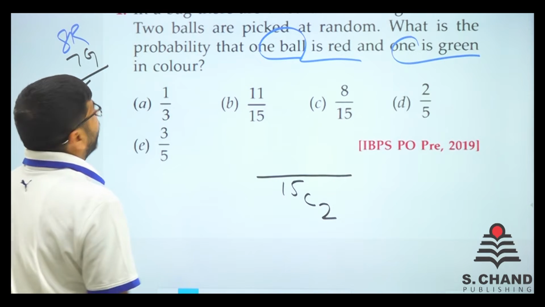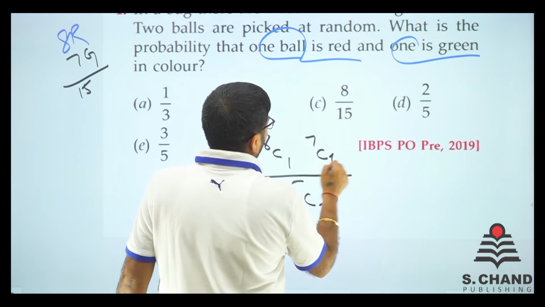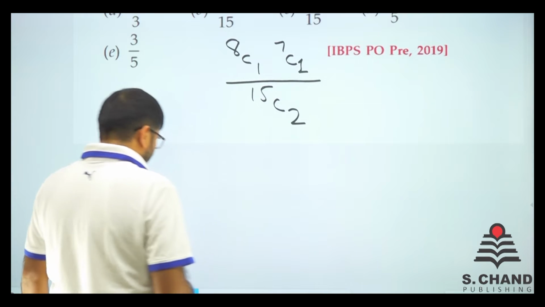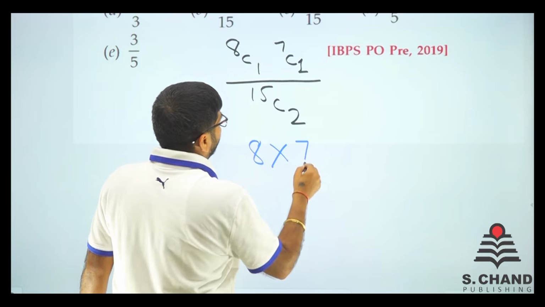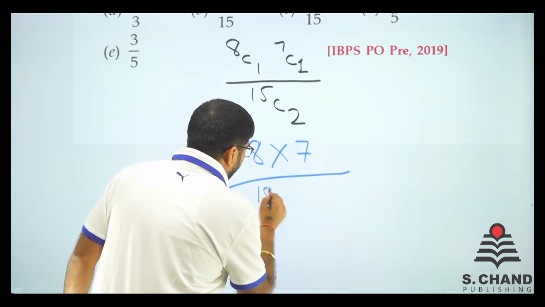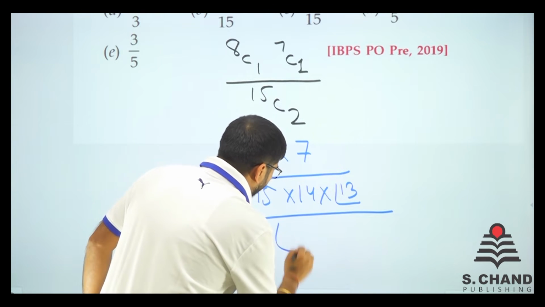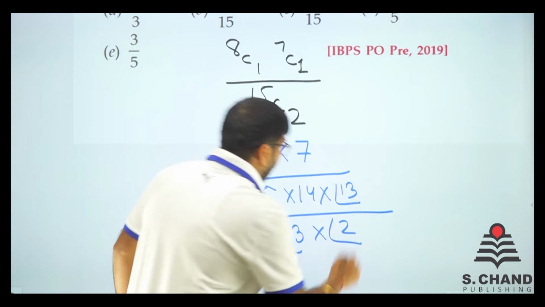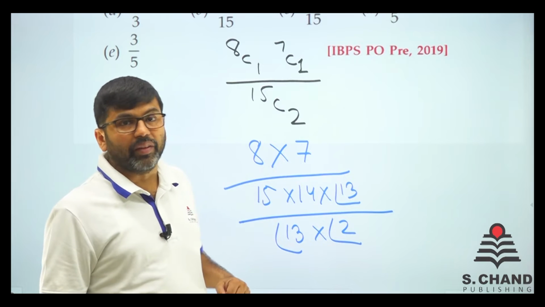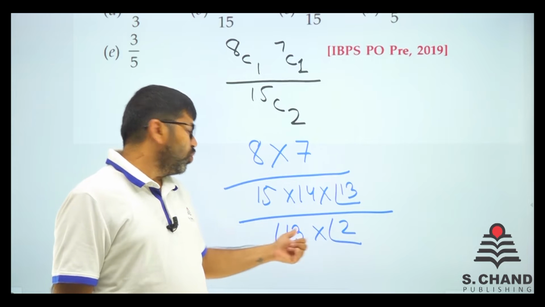Now one is red and one is green. So it is like 8C1 and 7C1 that we need to find out. Yes. So we know it very well that 8C1 is 8, 7C1 is 7 and 15C2 is 15 into 14 into 13 factorial divided by 13 factorial into 2 factorial. If you remember the formula of combination, say for example nCr, it is n factorial divided by r factorial into n minus r factorial. So r is 2, n minus r is 13.